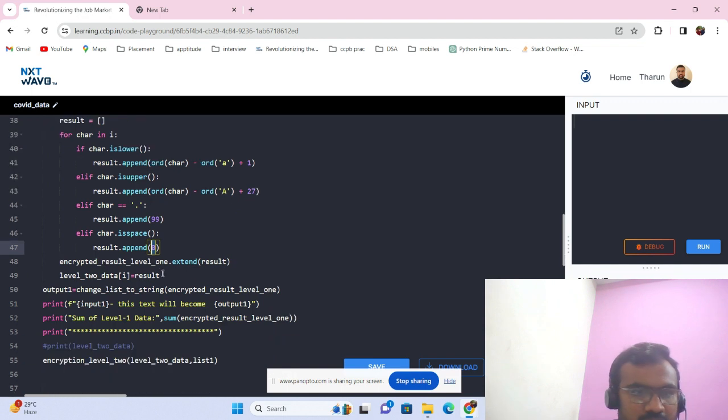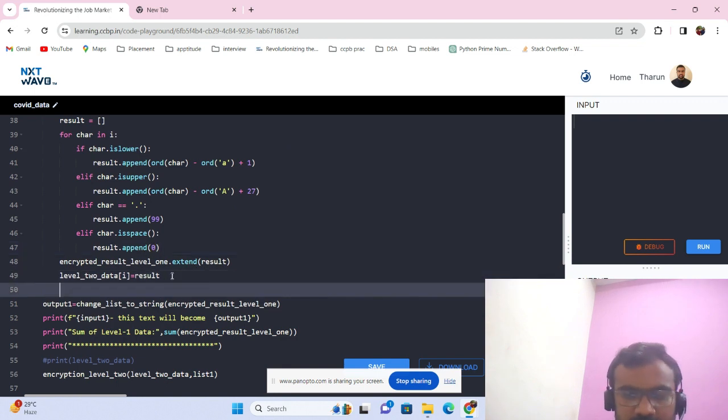Now, level 1 result, and there are some words which have similar components, like A should be encrypted like this, and THE will be encrypted into 3 digits. So for that, we are using a dictionary. For each and every word, the word and its encrypted value will be stored in the level 2 data. If we print level 2 data,